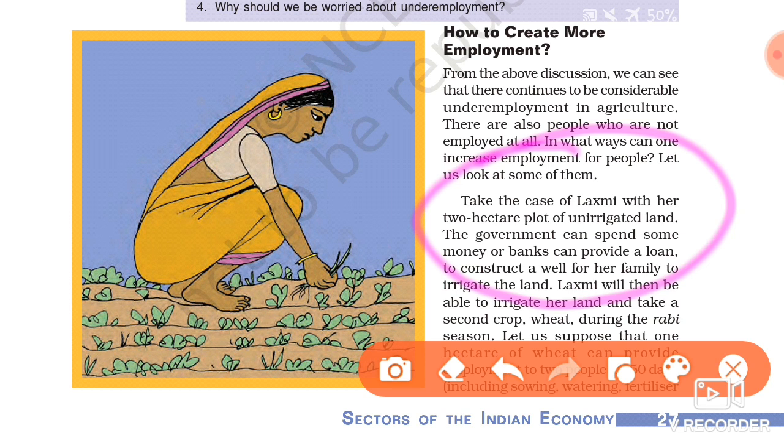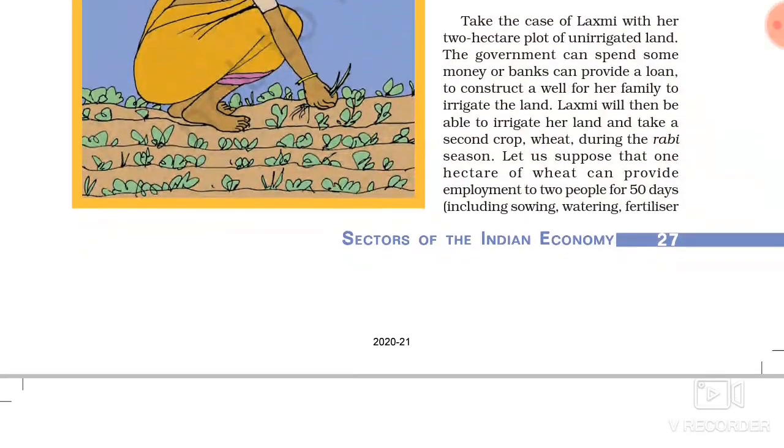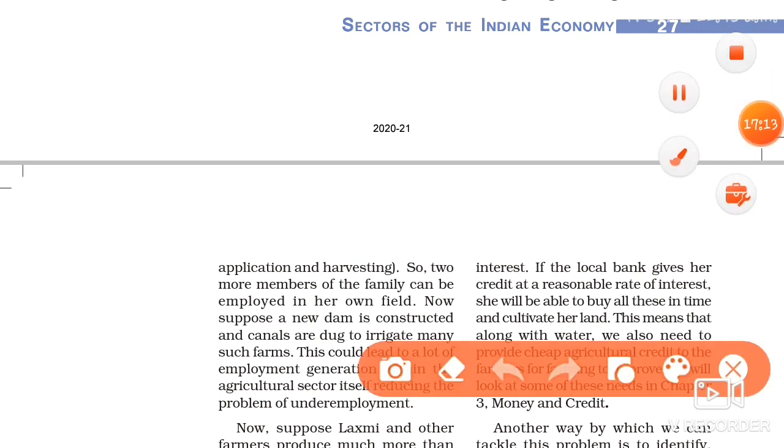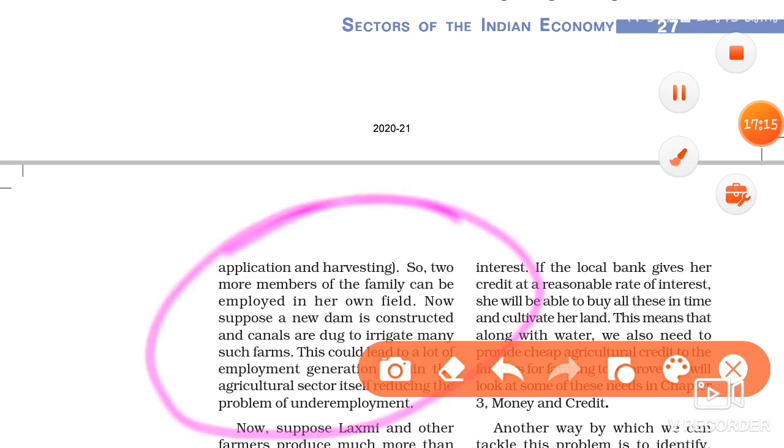When they get the irrigation facility, meaning water facility, they can produce crops and wheat during the Rabi season also. So when they produce more with the help of government facilities, or suppose the government constructs a new dam in their area to irrigate many such farms, then these people are able to produce more.